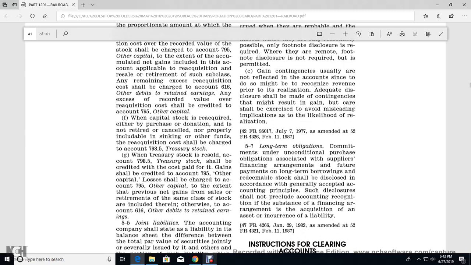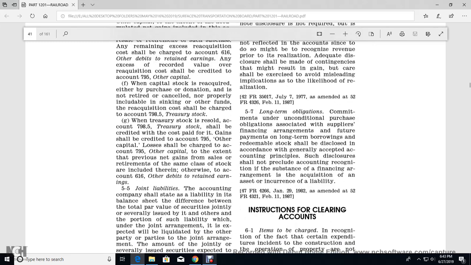Alright, F. When capital stock is reacquired, the purchase of donation will not retire or cancel, it is not properly includable with the sinking funds, for the reacquisition cost to be charged with the account 798.5 of treasury stock. On resale, the 798.5 of treasury stock should be credited with the cost, and the gain shall be credited with the account 795 of the other capital. The loss shall be charged with this account 795 of the other capital extent of the previous net gains for the sale or retirement of the same class of the stock included therein, otherwise account 616 other debts, retained earnings.